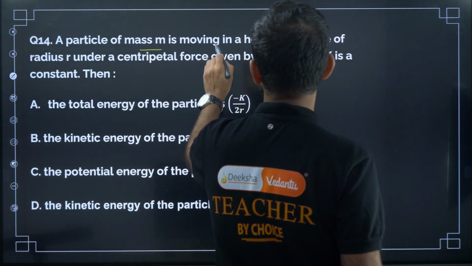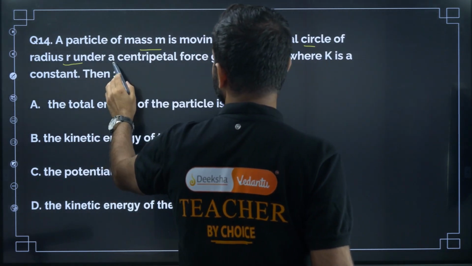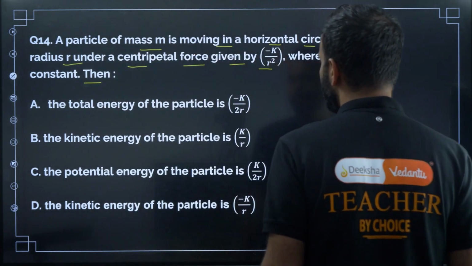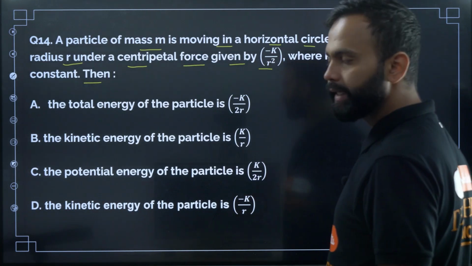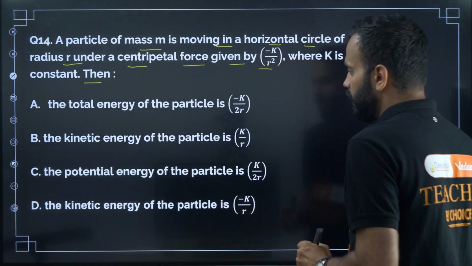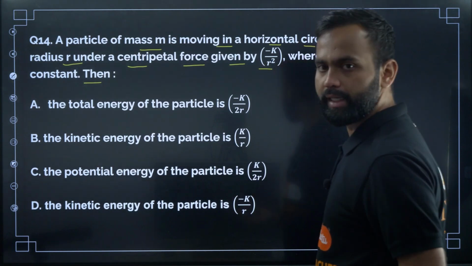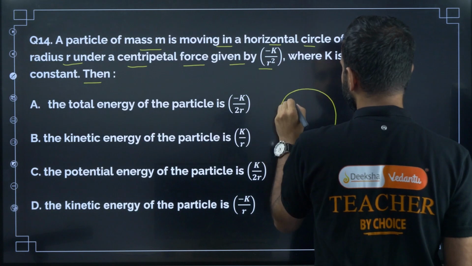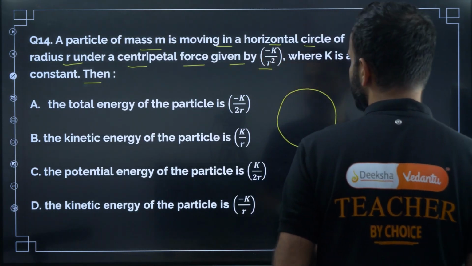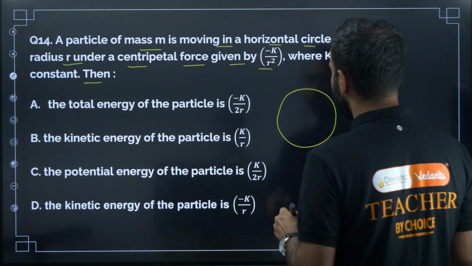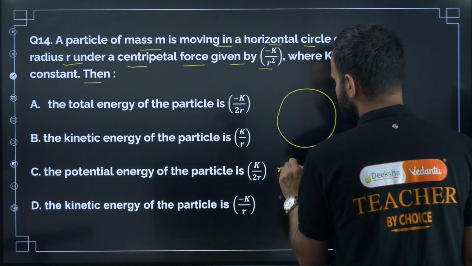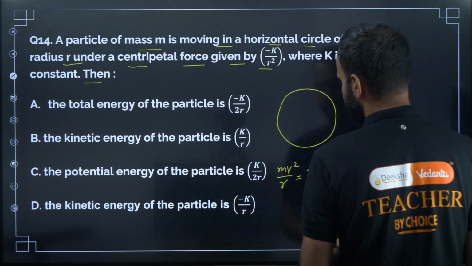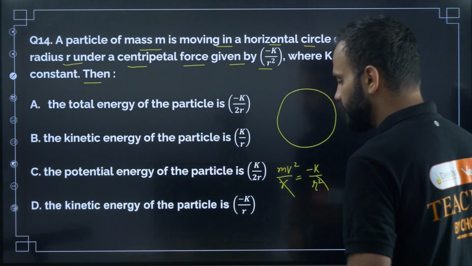A particle of mass m is moving in a horizontal circle of radius r under a centripetal force given by minus k by r square, where k is a constant. Then the total energy of the particle is minus k divided by 2r. Let us find the potential energy, kinetic energy and total energy. Here this is the particle and the particle is moving in a circular path. The centripetal force on the particle is minus k by r square, right? Centripetal force is mv square by r. So mv square by r is equal to minus k divided by r square, right? So r will get cancelled, isn't it?